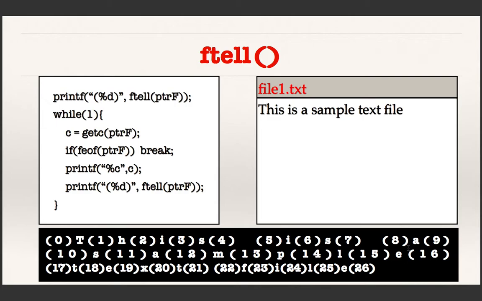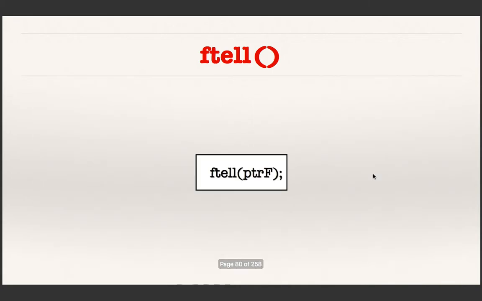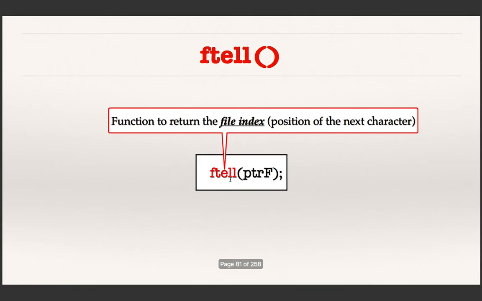So what is ftell? ftell is returning the current position of the index in the file buffer. Let us try to formalize the syntax of ftell. The name of the function is ftell, to return the file index, that is, the position of the next character, and it takes only one argument, which is the pointer to the file.